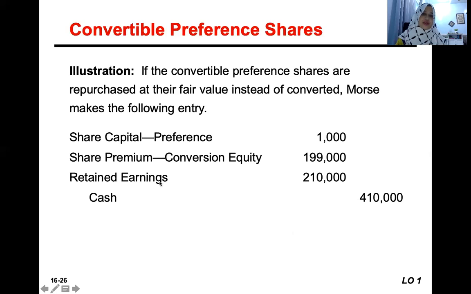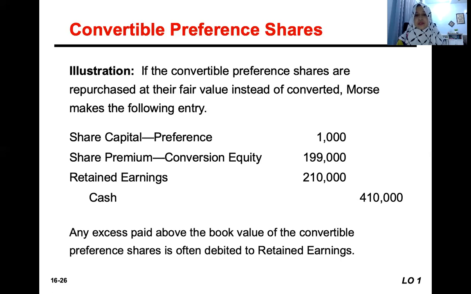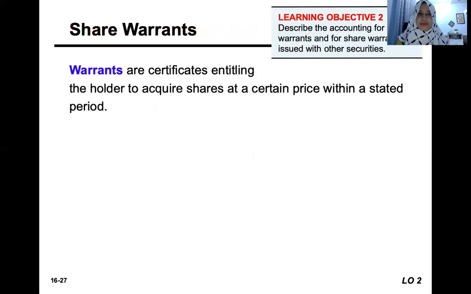So the insufficient balance from the share capital and share premium will be taken from the retained earnings. The same as when the company pays a dividend, it has to take from the retained earnings, because retained earnings is part of the equity component.